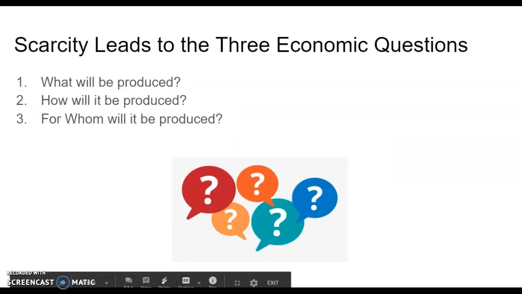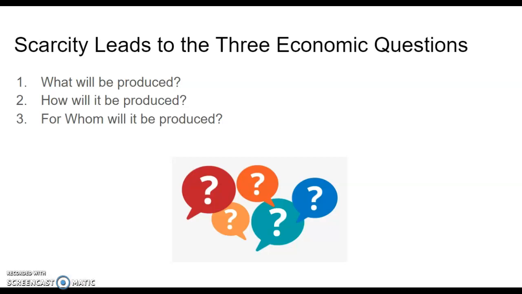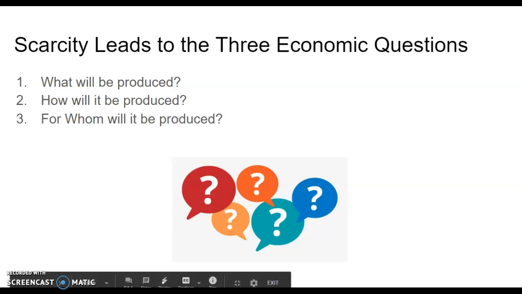Scarcity leads to the three economic questions. Every economy must answer these three economic questions when thinking about their resources. The first thing to consider is what will be produced. The second thing is how will it be produced? And the last one is for whom will it be produced? We will look more at this when we talk about the different economic systems and how those economic systems are forced to answer these questions. In the meantime, you need to commit these three questions to memory because they will come up again.